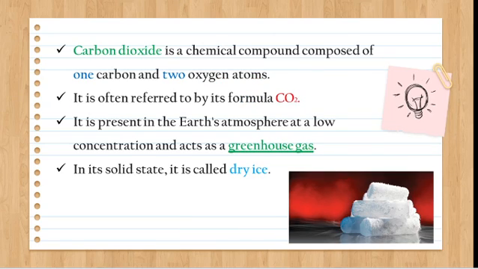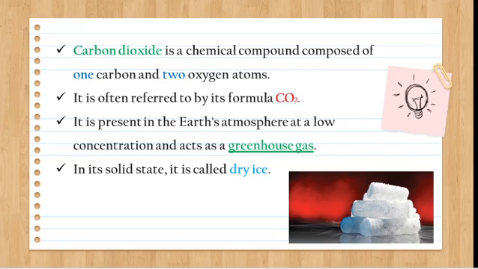So, what is carbon dioxide? Carbon dioxide is a chemical compound. It is composed of one carbon atom and two oxygen atoms. So, the formula of carbon dioxide is CO2. It is present in Earth's atmosphere at low concentration and it also acts as a greenhouse gas which leads to global warming. Next one, the solid state of carbon dioxide is called dry ice.